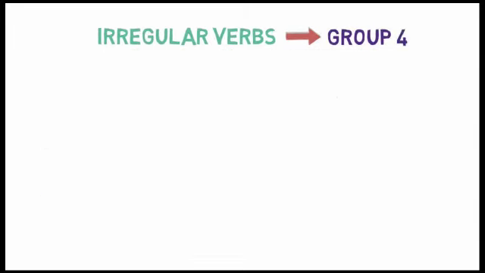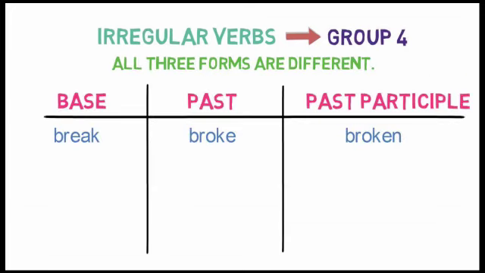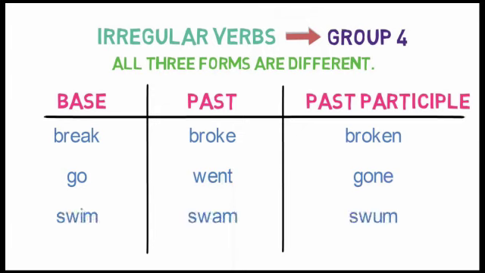Now let's look into the group 4 examples where all 3 forms are different. Break in base form becomes broke in past form and broken in past participle form. Now go in base form becomes went in past form and gone in past participle form. Look here again. Swim in base form becomes swam in past form and swum in past participle form.